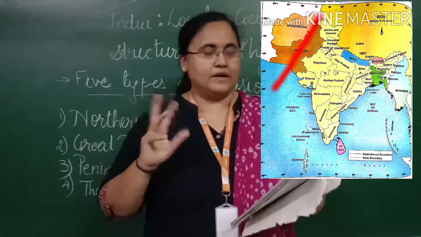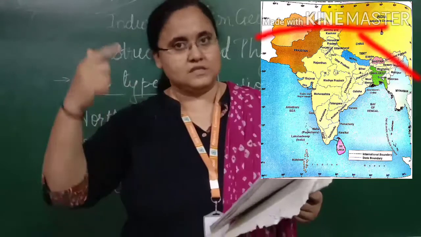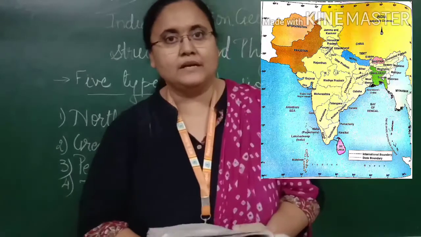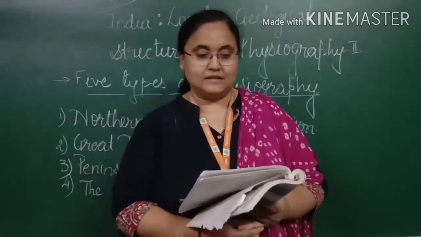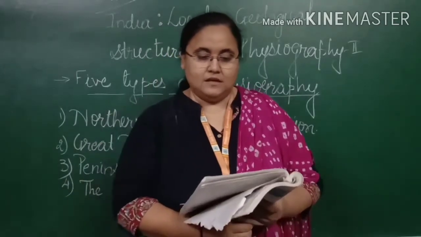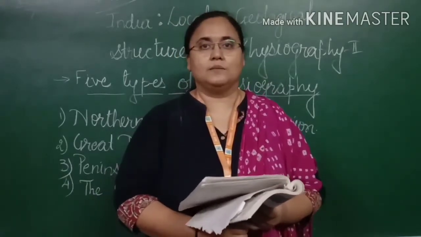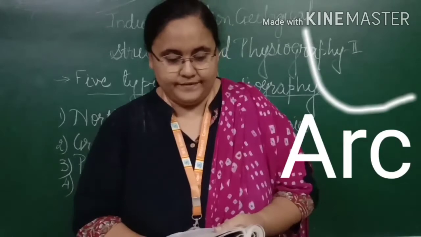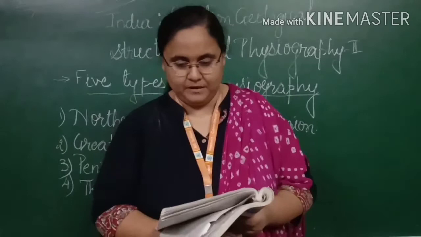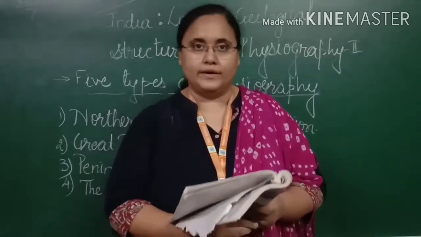I hope you are able to understand what I mean by west-east. If you have forgotten, just recall the direction arrow diagram. If you bring that diagram in front of your eyes, you will be able to realize which one is the west-east direction. It has an arc shape. What is the meaning of arc shape? Arc means it is a type of curve. Its width ranges between 240 kilometers to 320 kilometers. I repeat, its width ranges between 240 kilometers to 320 kilometers.